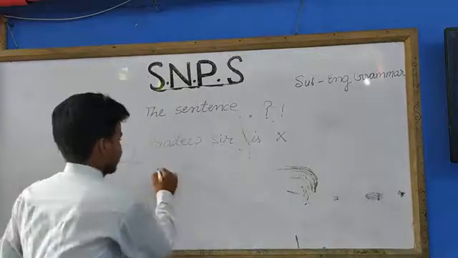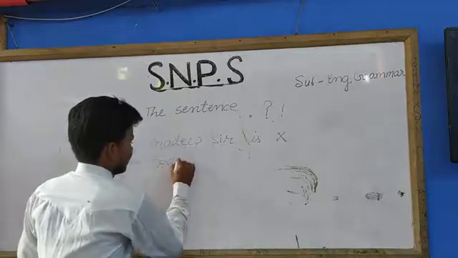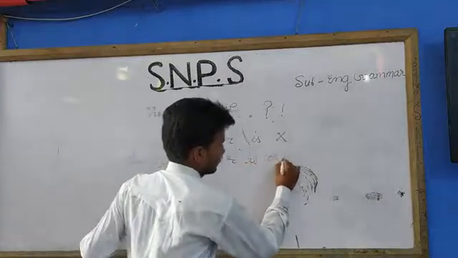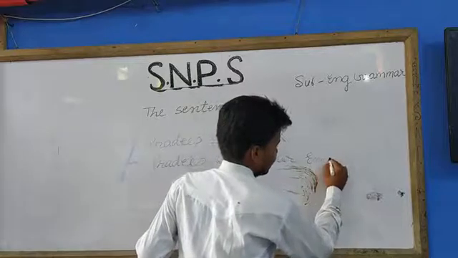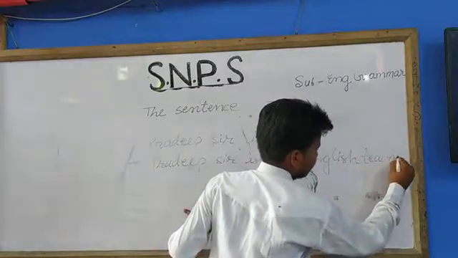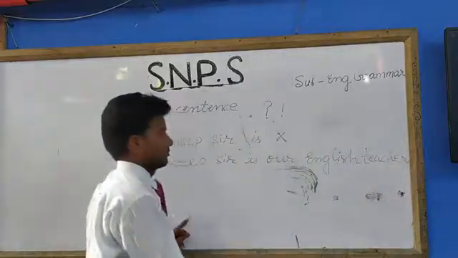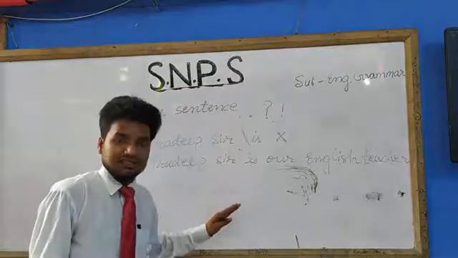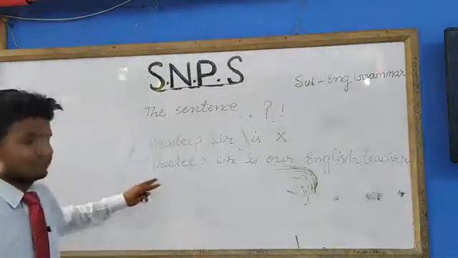But if you write "Pradeep sir is our English teacher." Now you are getting the right sense that Pradeep sir is our English teacher. Pradeep sir हमारे English के शिक्षक हैं. So you can say that this is a sentence.